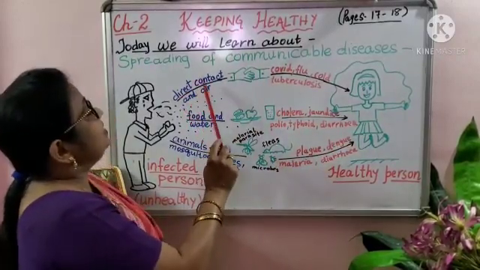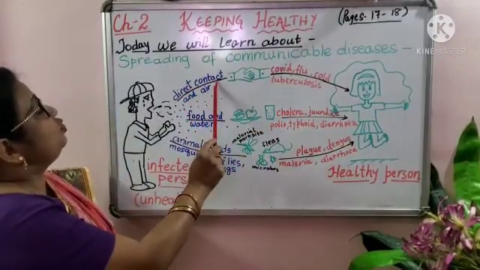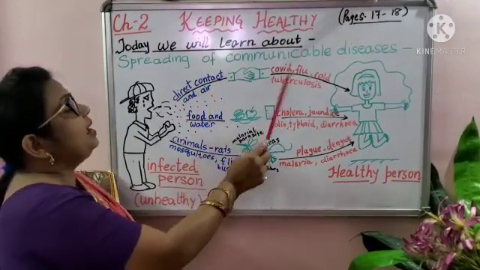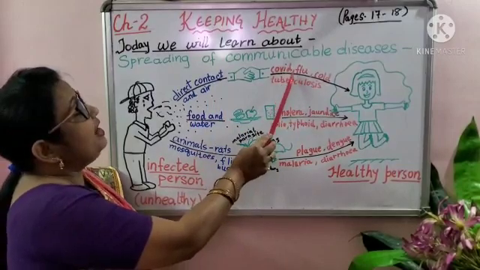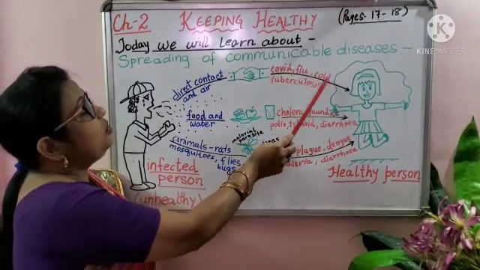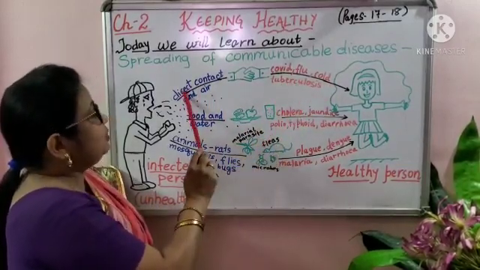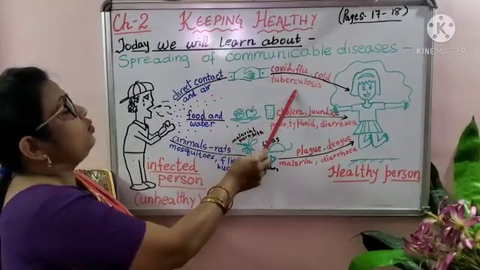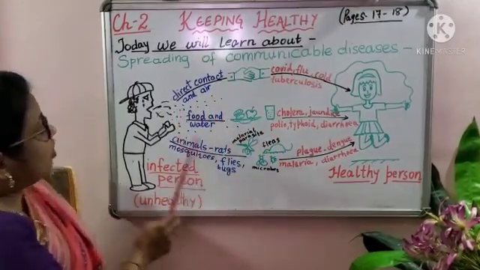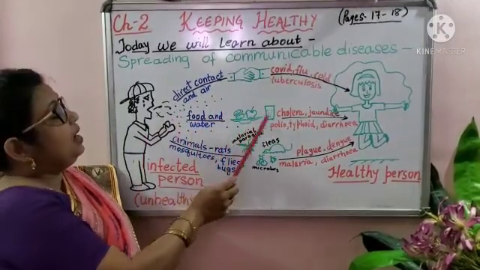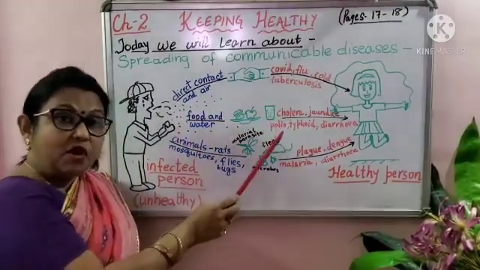Now, what are the diseases that spread through direct contact and air? COVID is very obvious. COVID, influenza, common cough and cold, and tuberculosis can spread through direct contact and through air. Now, the diseases that spread through food and water, infected food and water.